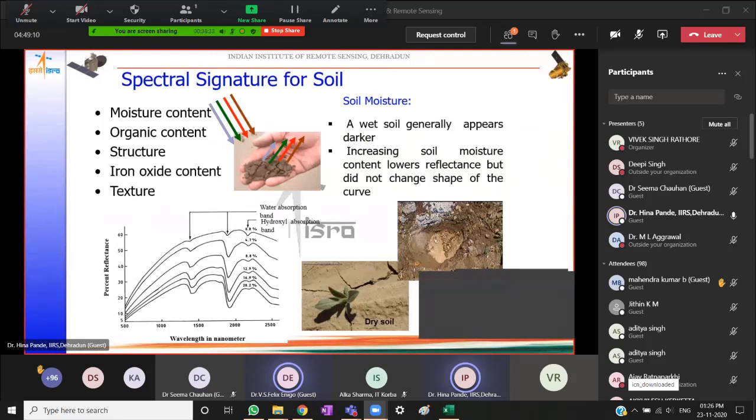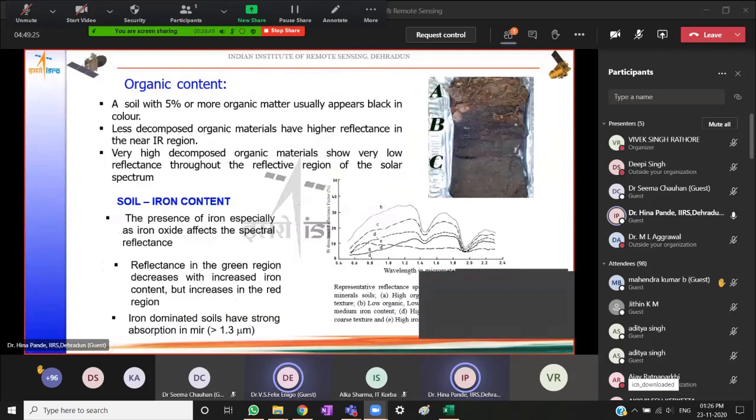particles of the soil are. For example, is it clay soil or is it sandy soil? This will also dictate how much moisture it is able to hold. So this will dictate how the spectral reflectance curve is seen by the user. So iron content affects the spectral reflectance, and also organic content, if you add manure and other things to the soil, decomposed organic material, this shows very low reflectance throughout this region.